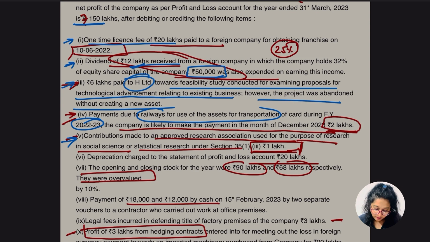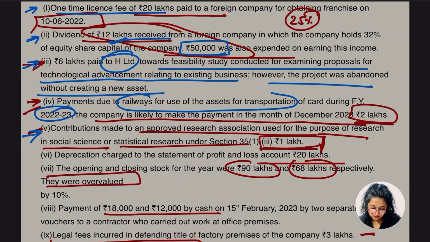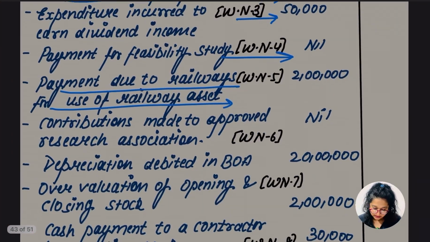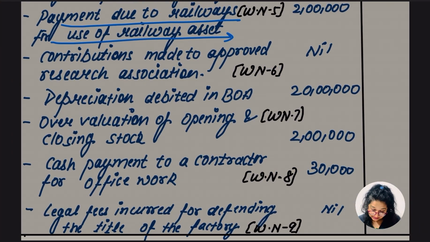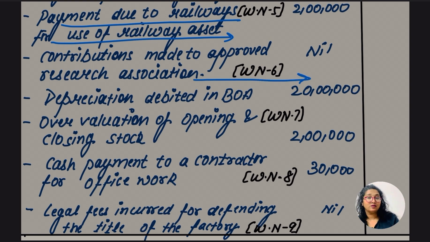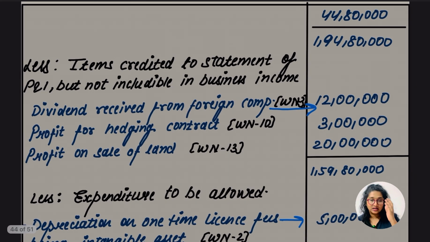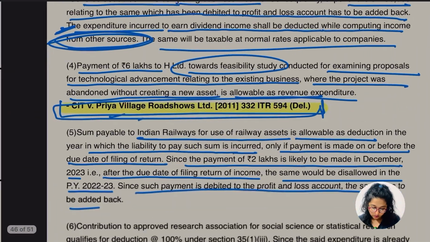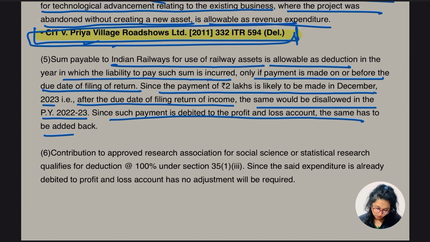Let's go for the contribution made to the approved research association for the purpose of research in social science or statistical research under section 35(1). This is going to be allowable under section 35(1), so there would be no treatment as such. Let's see what we have done here. Contribution made to the approved research association, working note number 6 says we have not taken this, and we know we will get a deduction for the scientific research. So let's see what this note is saying.